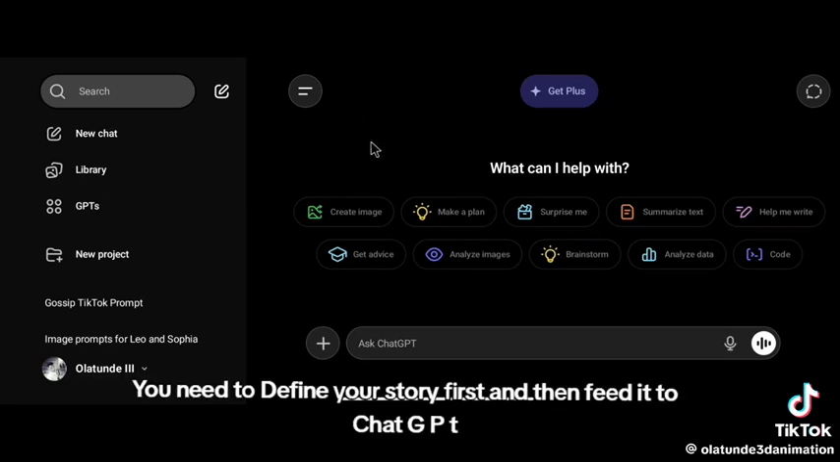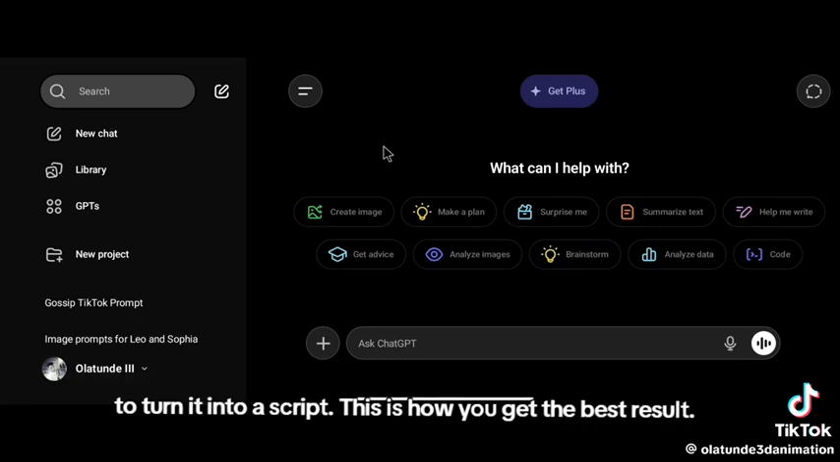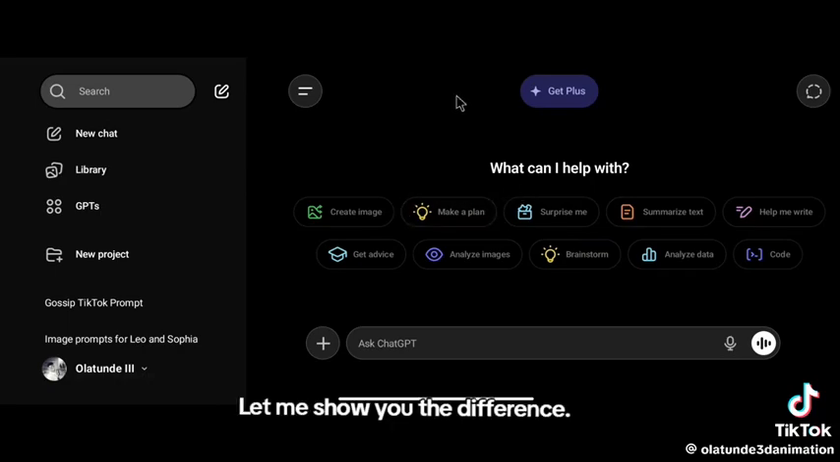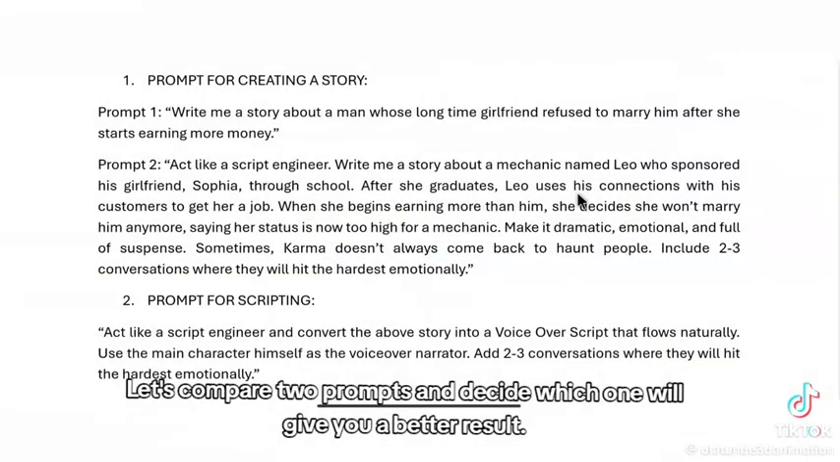You need to define your story first and then feed it to ChatGPT to turn it into a script. This is how you get the best result. Otherwise, ChatGPT will just cook up something robotic with no real structure. Let me show you the difference. Let's compare two prompts and decide which one will give you a better result.